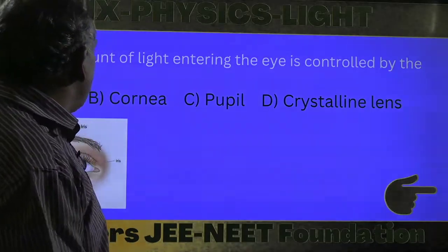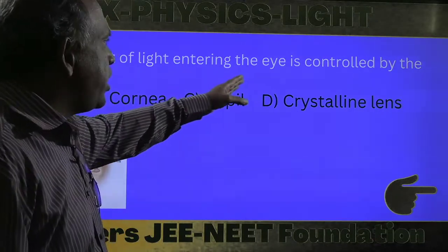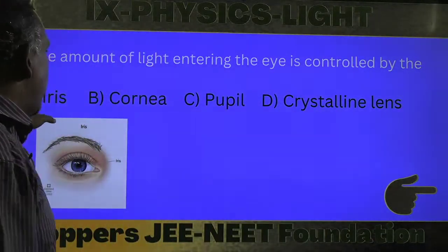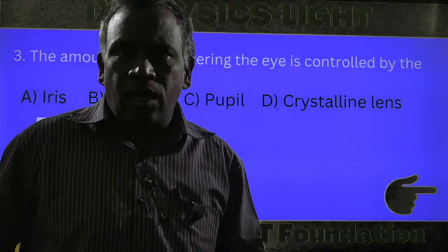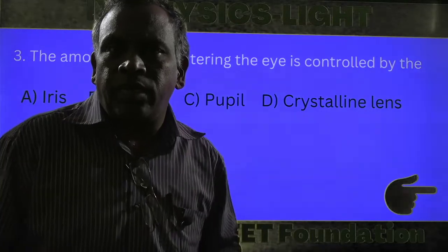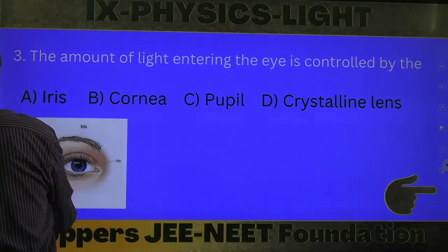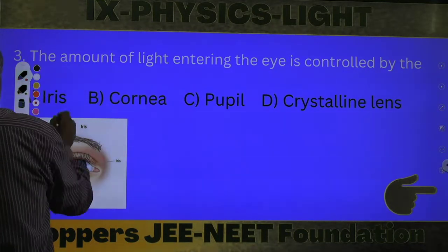Next, the third question: the amount of light entering the eye is controlled by the dash. The options given are iris, cornea, pupil, and crystalline lens. The amount of light entering the eye is controlled only by the iris. Iris is the correct answer.